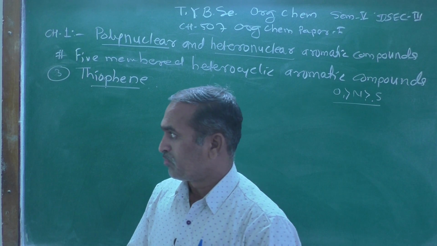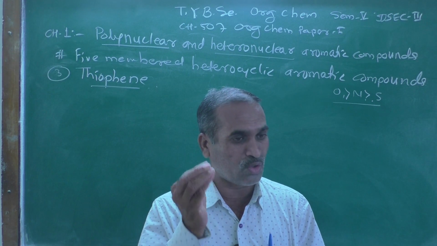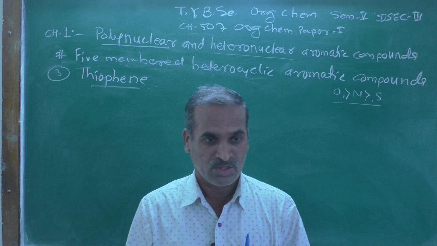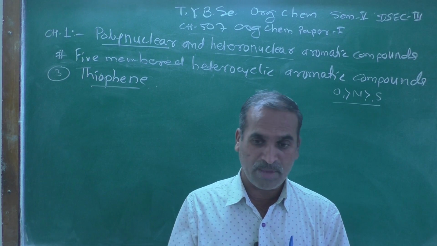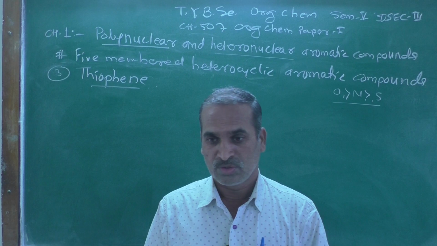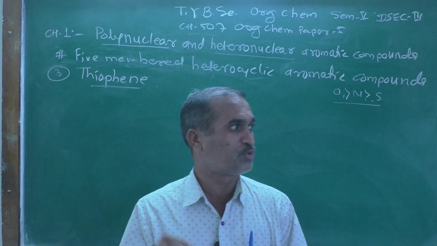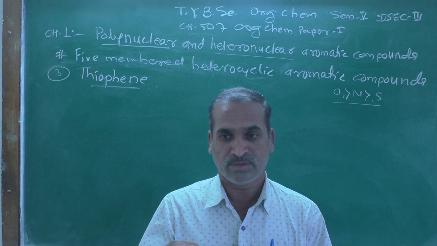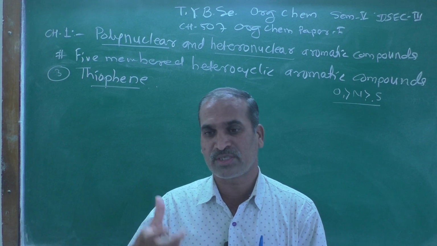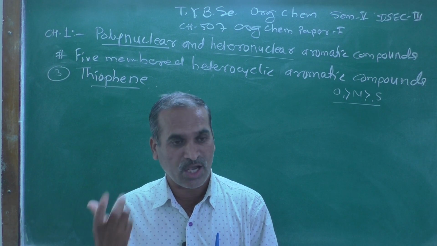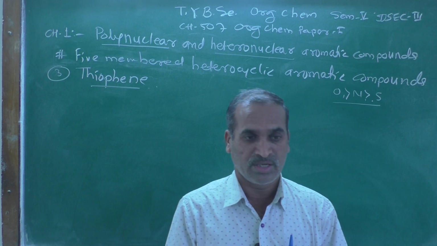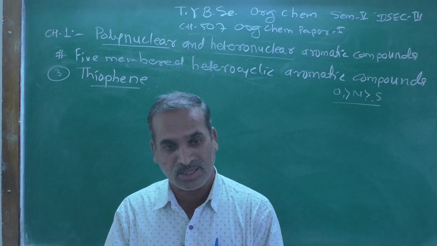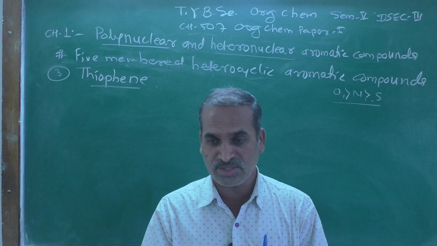Therefore furan and pyrrole do not undergo nucleophilic substitution reactions. That is the reason only thiophene has the ability to show nucleophilic substitution, when a nucleophile attacks the thiophene moiety. The sulfur can tolerate negative charge because a d orbital is available, so expansion can take place.